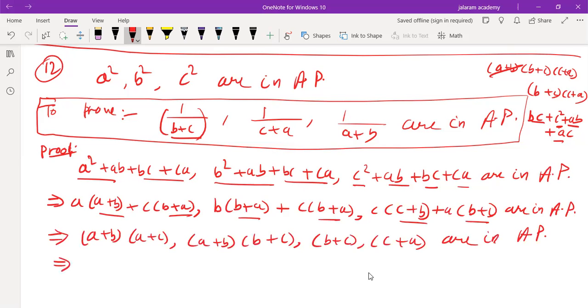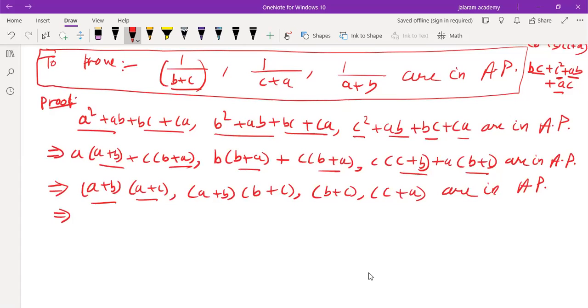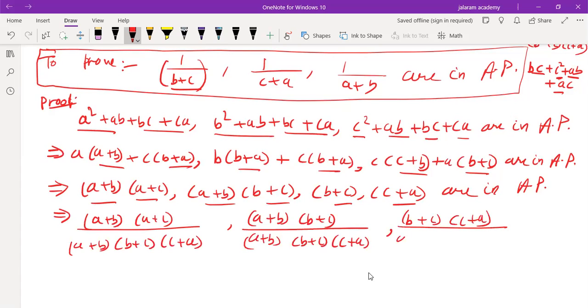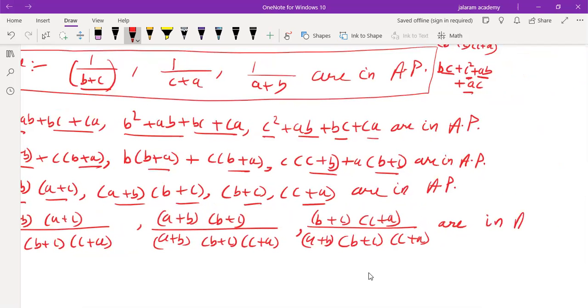It implies if we now divide by (a+b)(b+c)(c+a), which are also the symmetrical terms: (a+b)(a+c) over (a+b)(b+c)(c+a), (a+b)(b+c) over (a+b)(b+c)(c+a), and the third one (b+c)(c+a) over (a+b)(b+c)(c+a) are in AP.